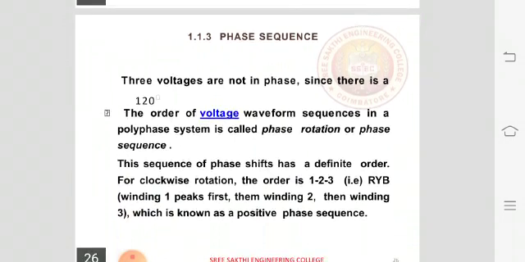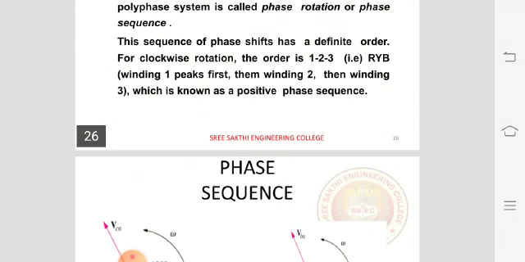Now, phase sequences. The three voltages are not in phase since there is a 120 degree difference. The order of voltage waveform sequences in a polyphase system is called phase rotation or phase sequence. This sequence of phase shifts has a definite order. For clockwise rotation, the order is 1, 2, 3, or R, Y, B. Winding 1 peaks first, then winding 2, then winding 3, which is known as positive phase sequence.